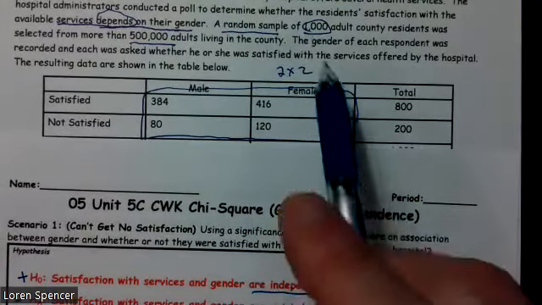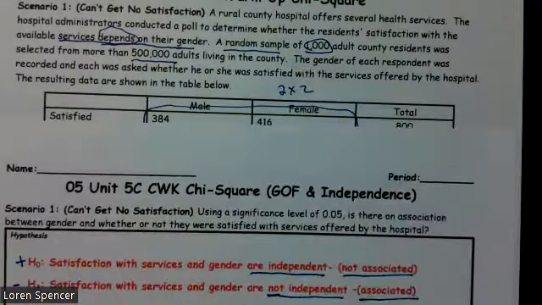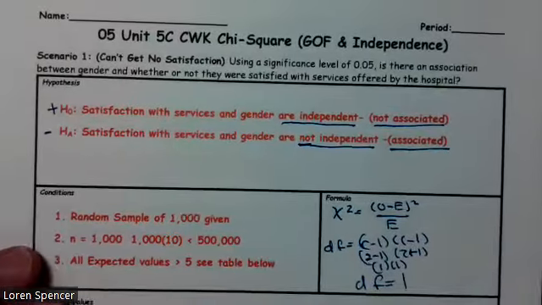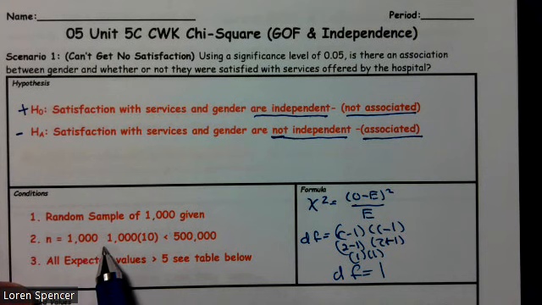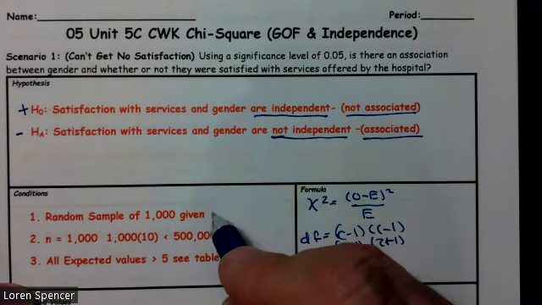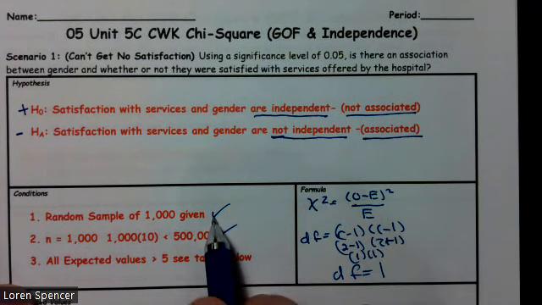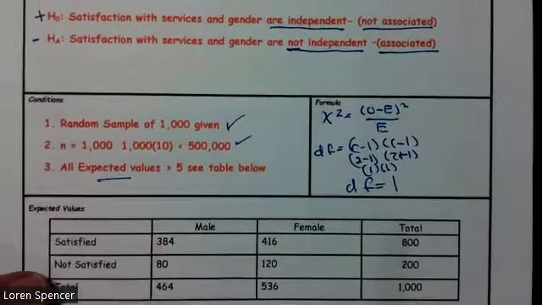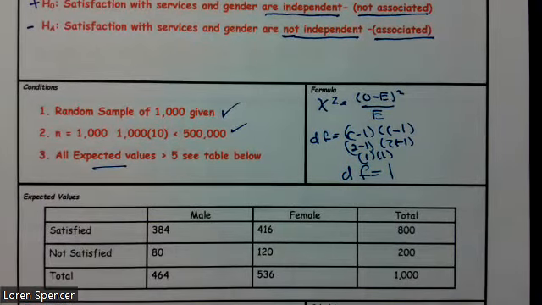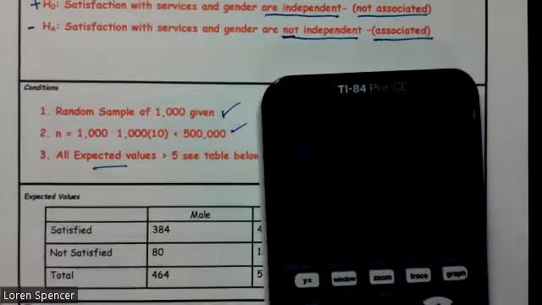Random sample: when I look back, it says there were 1,000 adults out of 500,000. That's going to be important. The random sample of 1,000 was given. All right, we'll take it times 10, and it's less than 500,000. So we're good for the n is less than 10%, and we're good on having a random sample. Expected values, I need to go check that. Well, to do that, I need to input this into the matrix. So I'm going to take a moment and do that.